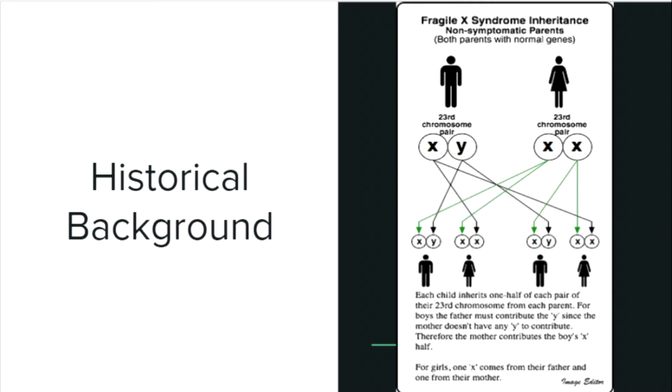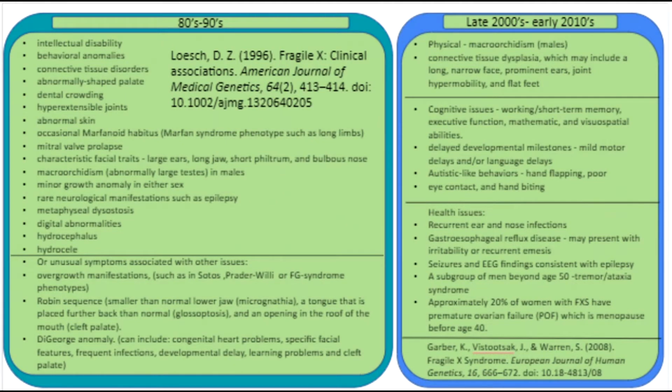Now we will be moving on to the historical background regarding Fragile X syndrome. We will first start off by listing some of the symptoms and characteristics. Fragile X has been a known genetic disorder for several generations. Because of this, we have documented the evolution of the disorder's clinical profile.